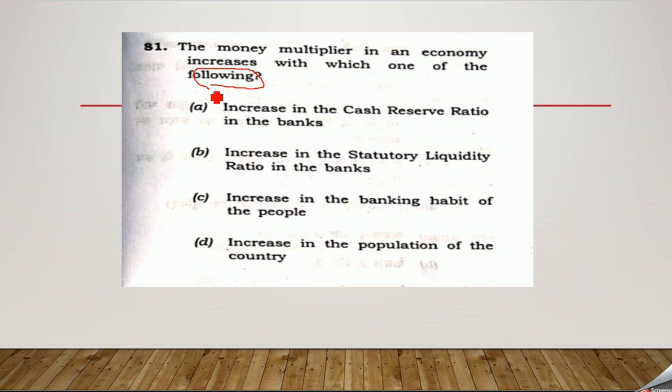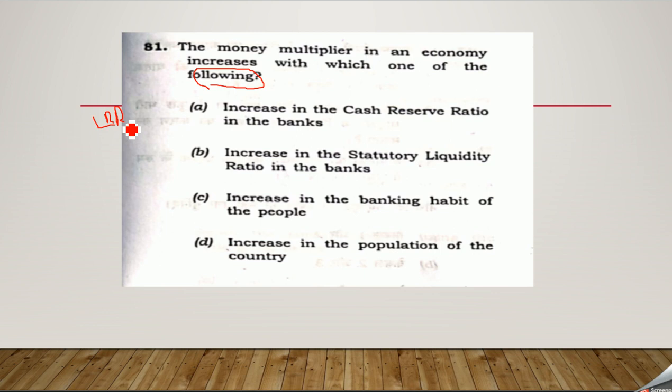Money multiplier is having certain connection with something called LRR, that is nothing but legal reserve ratios. CRR, SLR will be a part of it. But ultimately, that cannot be the answer for this. Why? I'll let you know.